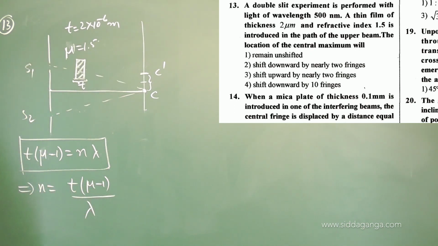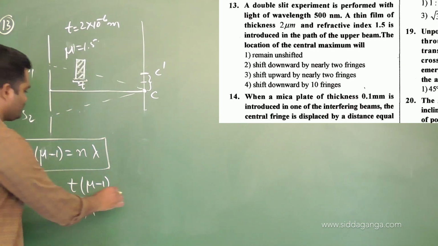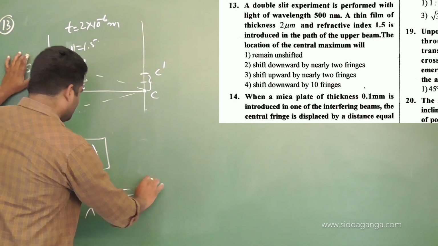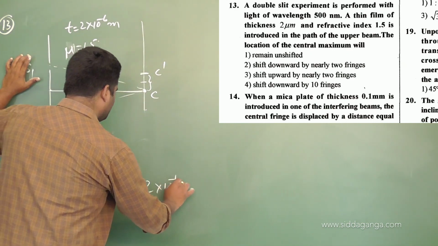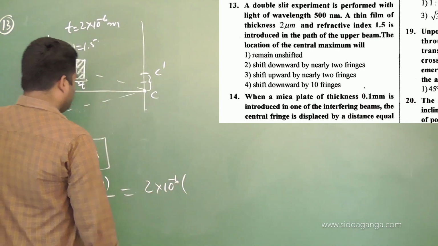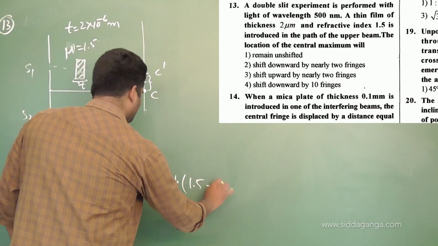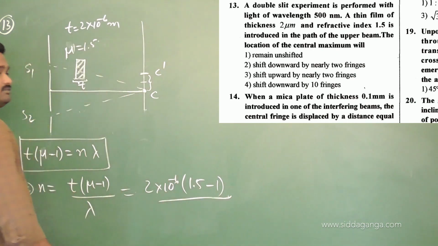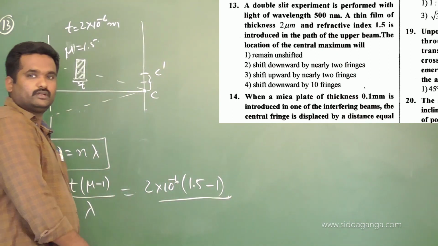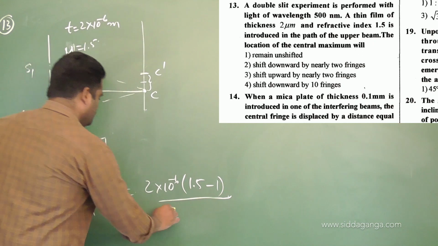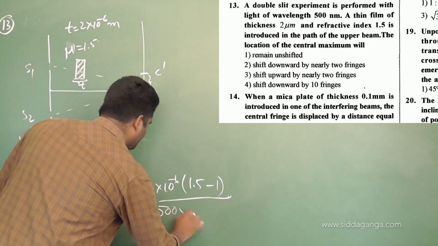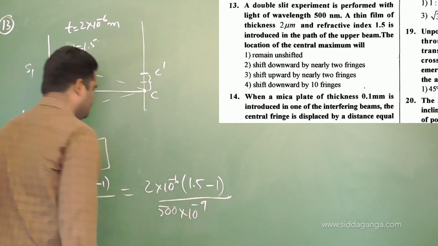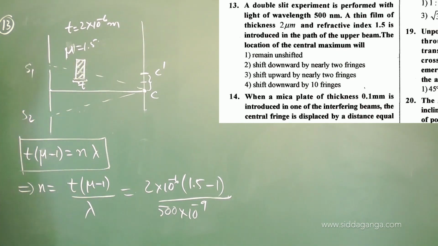They are asking for n only, right? By how many fringes? Substitute all the values here. t is 2 into 10 to the power of minus 6, into refractive index 1.5 minus 1, divided by lambda. What is the value of lambda? 500 into 10 to the power of minus 9. Calculate how much you will get here.